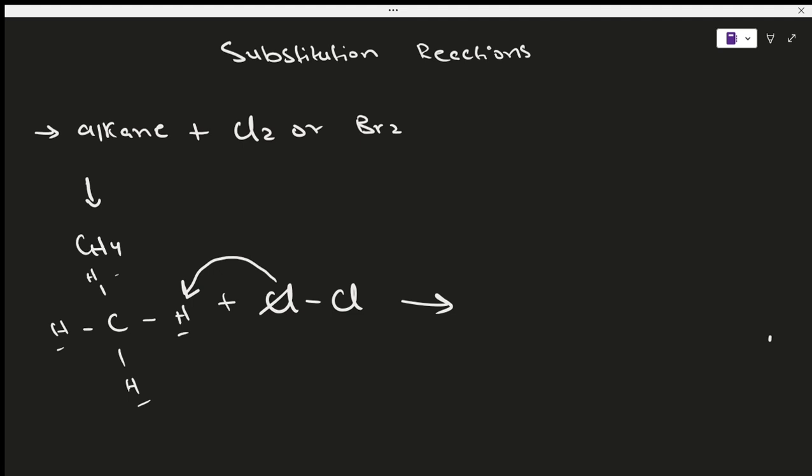It is going to get separated and replaced with a chlorine. So let's see here. Now the fourth hydrogen that was here gets replaced with a chlorine atom from here.